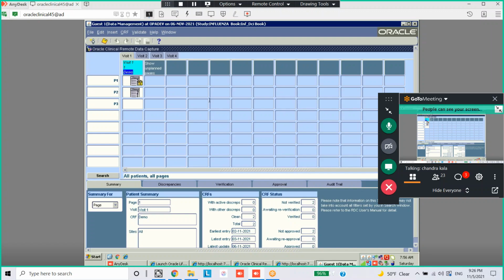We have 20 patients, but the received DCI is only 1, 2, 3. Received DCI means those for whom we entered data in the header part. That is called a received CRF. So for whichever we have entered the header part, it will show you here.